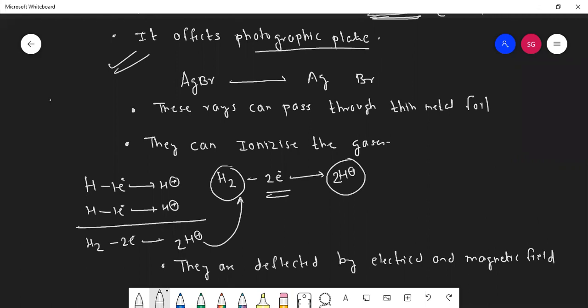Proton is having which charge? Positive charge. So if an external electric field or magnetic field is applied, it will deflect towards the negative terminal.